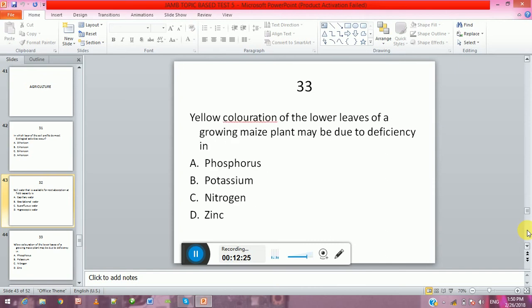Yellow coloration of the lower leaves of a growing maize plant may be due to deficiency in A, phosphorus, B, potassium, C, nitrogen, D, zinc.